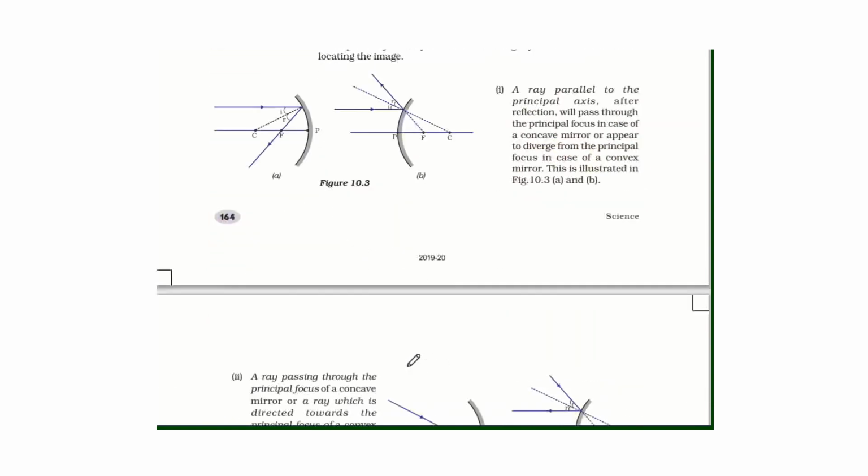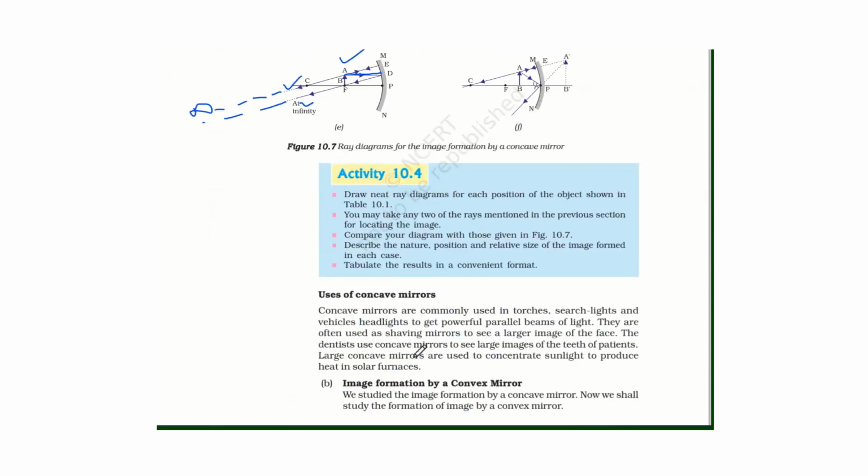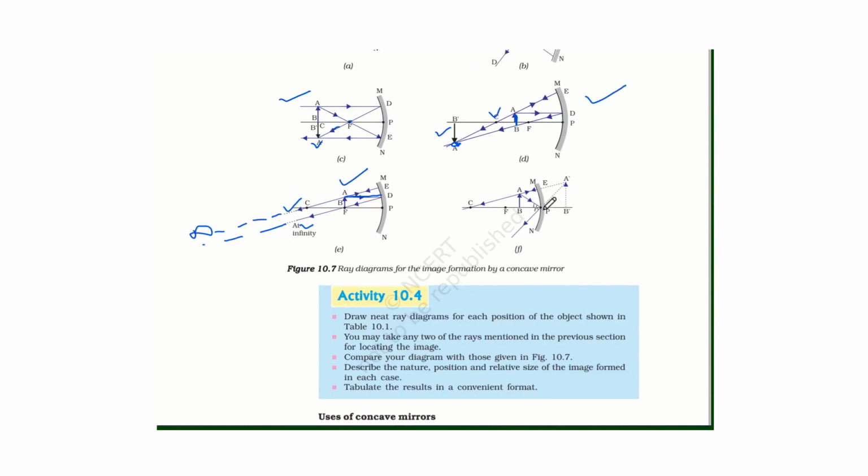So here this is pole, this is focus, and the object is between P and F. The ray which is incident at any angle will be reflected with the same angle. Ray which is normal will pass through the center of curvature. They will not intersect each other on this side. They will intersect when extended geometrically on this side. The rays are not actually passing through these points. So this image is virtual, and virtual image is always erect.